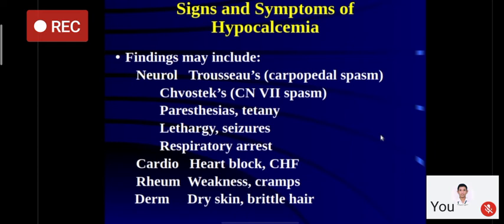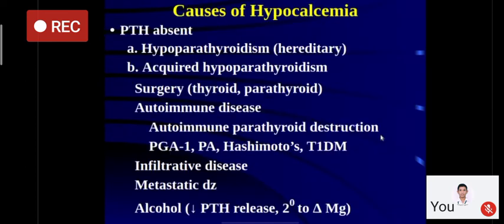Now again, we have picked up lots of cases who have intractable seizures and are suffering from hypocalcemia, where hypocalcemia is not picked up and the number of antiepileptic drugs is increased unnecessarily. So in any patient where you find seizures difficult to control, rule out hypocalcemia and associated disorders. In the cardiovascular system, it will result in various types of heart blocks, and in long-standing cases, congestive heart failure. It can result in weakness, cramps, dry skin, and brittle hair.